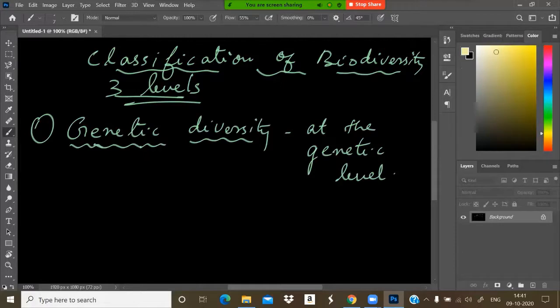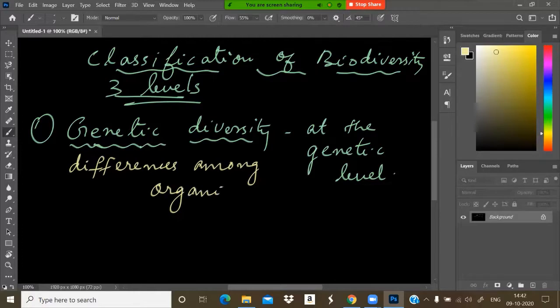It describes the differences among organisms at the genetic level.